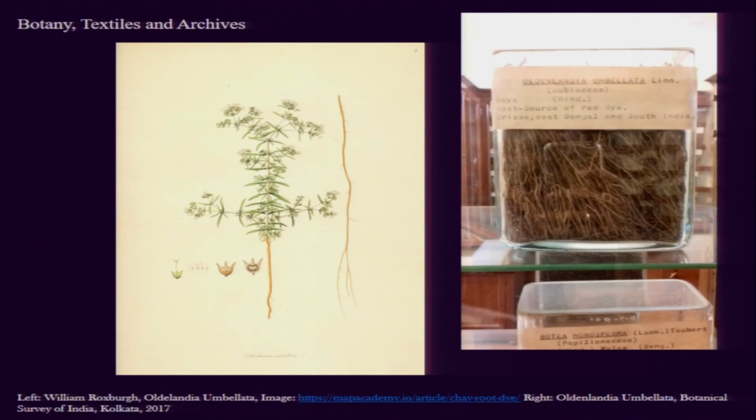And William Roxburgh was also responsible for setting up the botanical garden across the river from the city of Calcutta, which was the colonial capital during that time. So the documentation of the plants, and eventually these minute drawings, were engraved on metal plate.